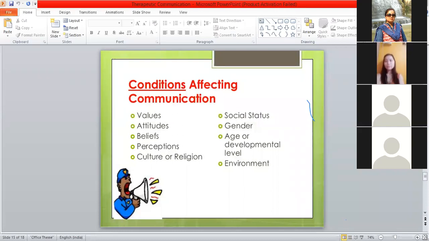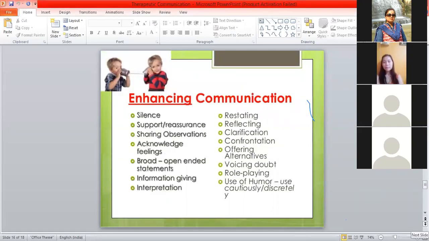Now these are some of the features, conditions or behaviors as a nurse that you can have to enhance communication with your clients, your colleagues, and your peers. As I told you, you have to be a good listener and a good observer. S means silence.